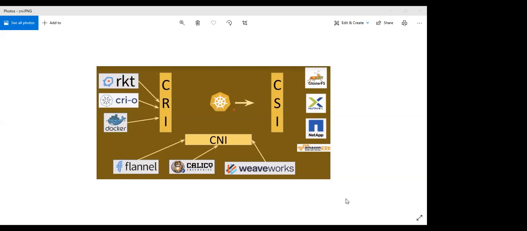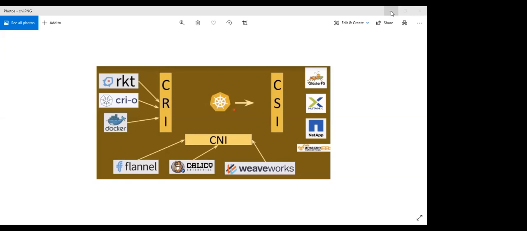These are all done by OpenShift. Let me go back to my slide.